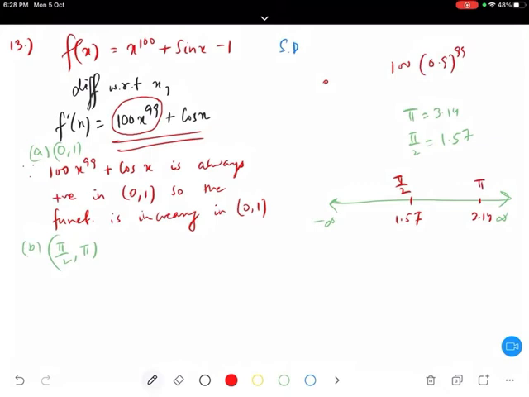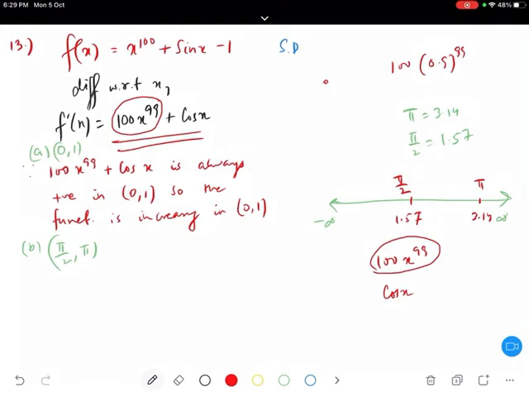So now we are in a dilemma. What will we do? Now we have a problem, and the problem will be solved by doing this. What is the maximum and minimum value of cos x? I already told you the minimum value of cos is -1 and the maximum of cos is 1, right? But you see a very interesting thing here: 100x to the power 99.